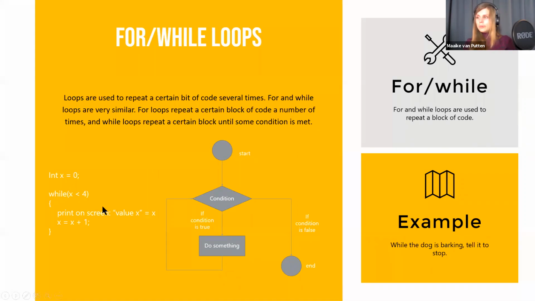So let's start with the while loop. You see a small example on the screen here. We have an integer x, it's 0, and we say, as long as x is smaller than 4, do something. And in this while loop, we actually increase x with 1. If you wouldn't do that, this is not actual code, by the way, this is just the idea of code, pseudocode. If we wouldn't increase x in this while loop, and x would not be increased somehow from outside, this would mean that this loop would run forever. Does that make sense? Yes, good.